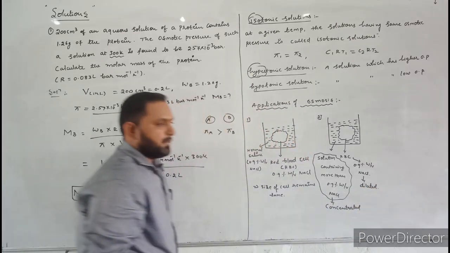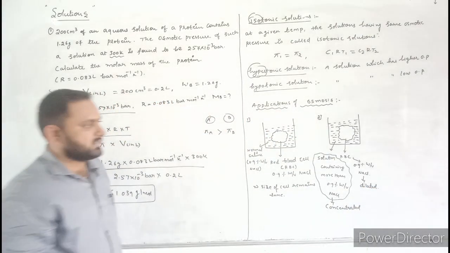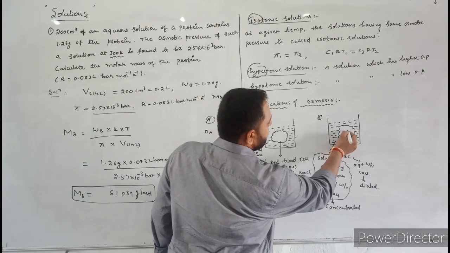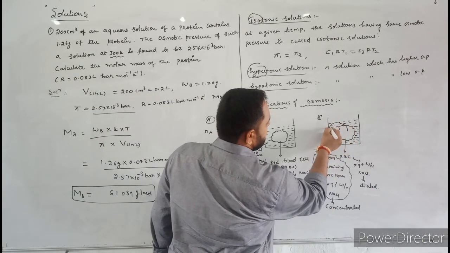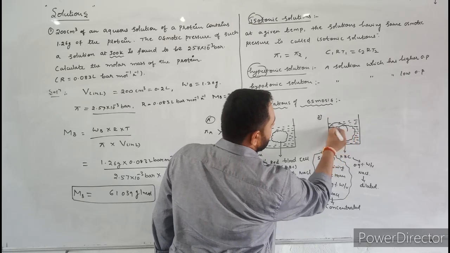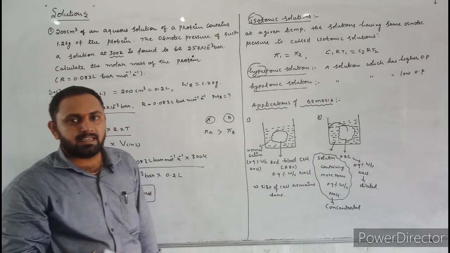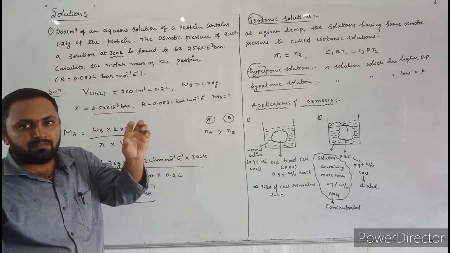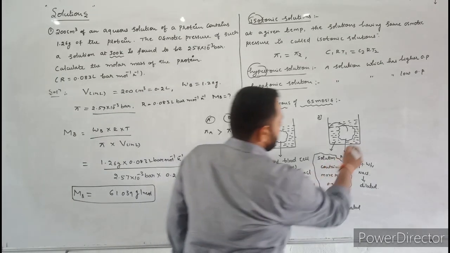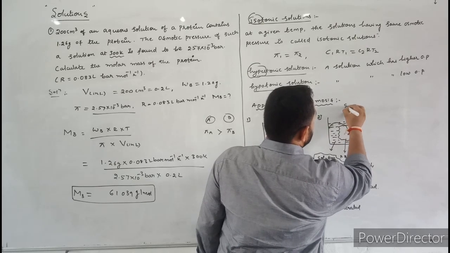In this case, due to osmosis, the water molecules will flow out of the cell. When water molecules flow out of the cell, the cell will shrink. Here I will write: the cell will shrink.